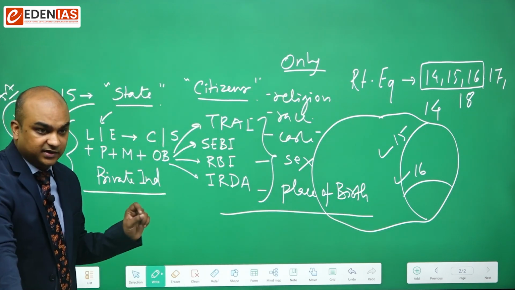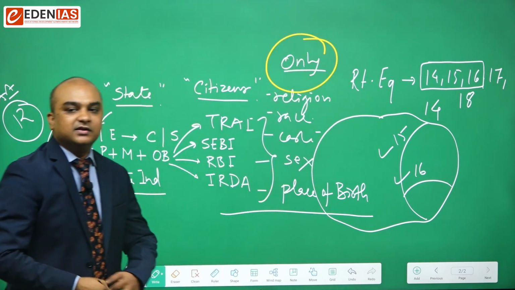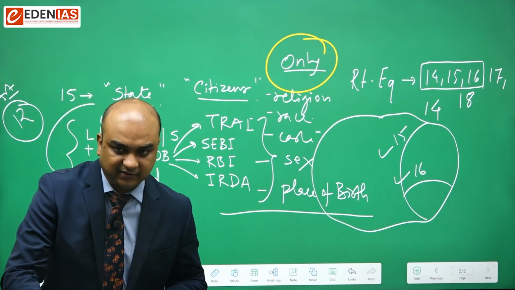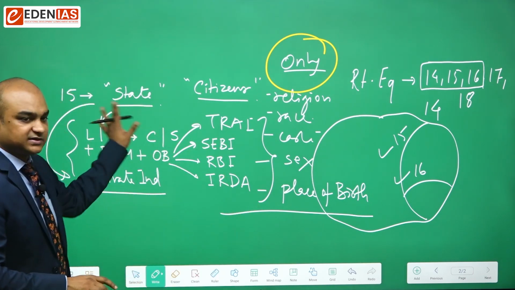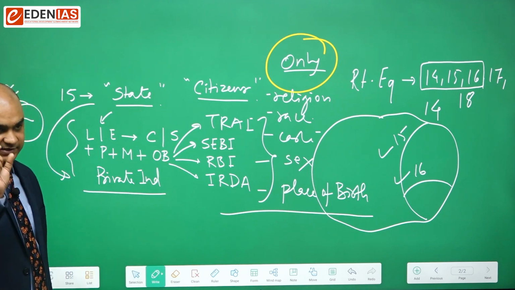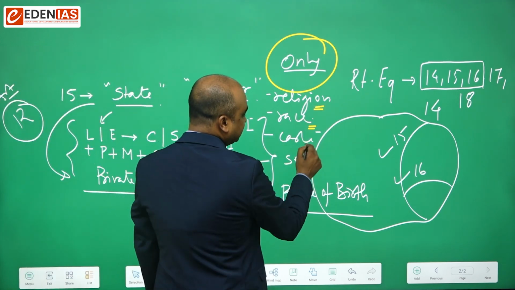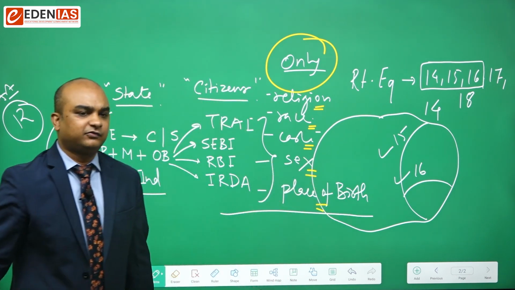Now the key word here is only. While the state is interacting or transacting with the citizens, keep this in mind that the state, and when I say state, you understand everything, shall not discriminate among citizens only on the ground of religion, race, caste, sex, place of birth, or any of them, means any combination of them.